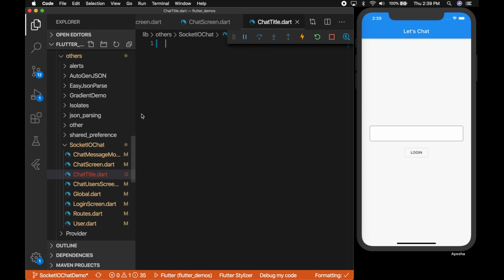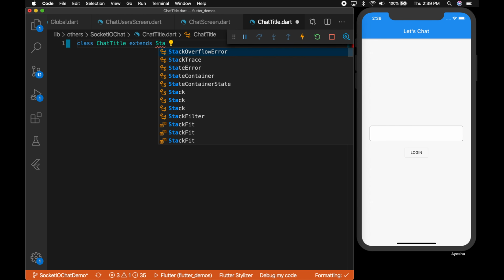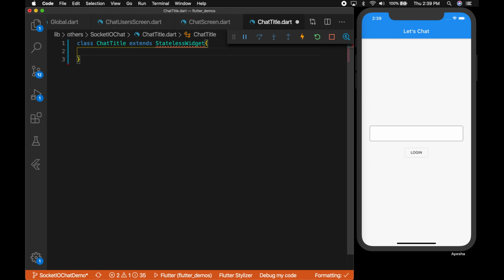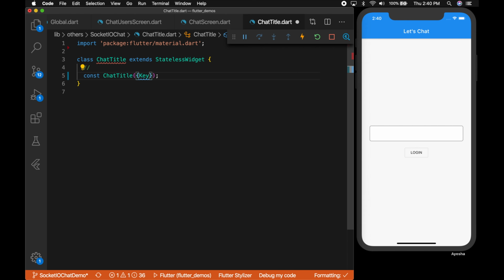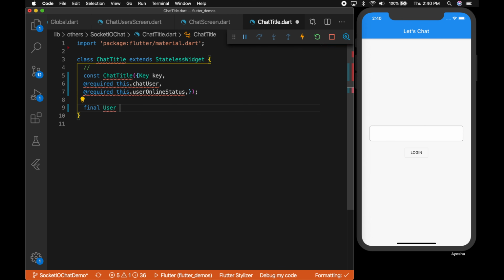So let's create a chat title which extends a stateless widget, so we don't need a state here, and a constant constructor. So this is going to accept key and to chat user, so that will be chat user, and the third parameter is the user online status. We'll be displaying if he is online or not. And declare the variables.